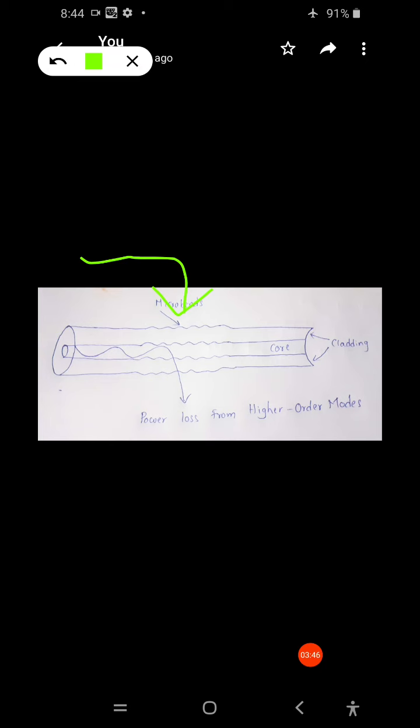Because of this, a power loss occurs. Power loss from higher order modes is indicated in the figure.